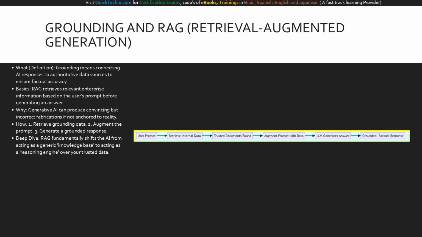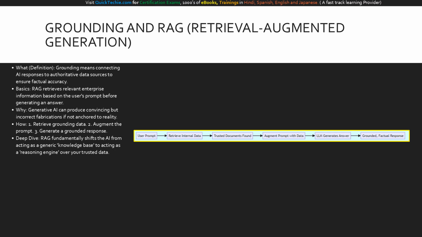Once your data is ready, how does the AI actually use it? Through grounding and RAG. What is grounding? Grounding means explicitly connecting the AI's responses to your authoritative, verified data sources. The basics of this are handled by a technical architecture called Retrieval Augmented Generation, or RAG. Why is this absolutely vital? Because generative AI models are predictive text engines. They can easily produce convincing but entirely incorrect information, hallucinations, if they are not anchored to facts.